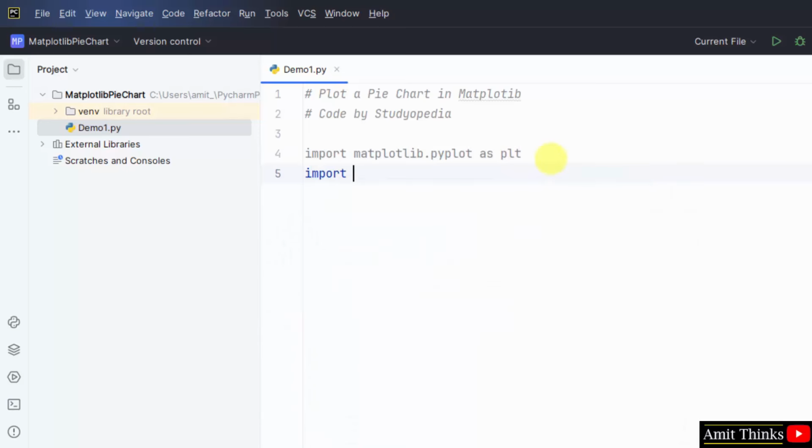Also import NumPy, because we will set the cricket player and his score using the NumPy array. Here it is. Import numpy as np. np is an alias. Now we will set the data. So let's say beginning with the cricketer.